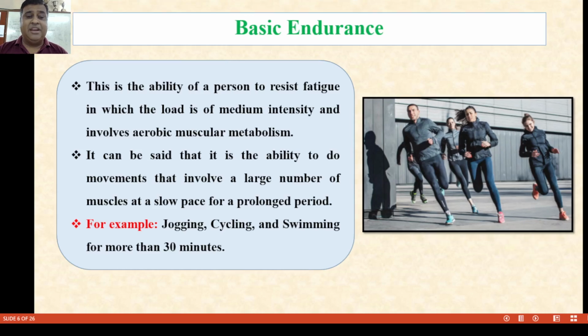Now what is basic endurance? Basic endurance is the ability of a person to resist fatigue in which the load of the activity is of medium intensity and involves aerobic muscular metabolism. It can also be said to be the ability to do movements that involve a large group of muscles at a slow pace for a prolonged period of time. For example, jogging, cycling, swimming, for more than 30 minutes duration.